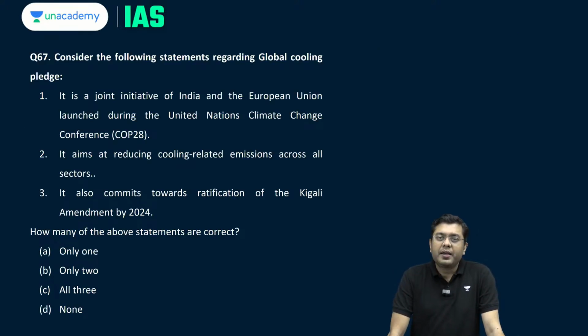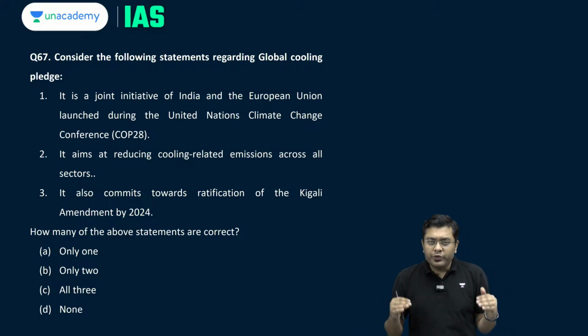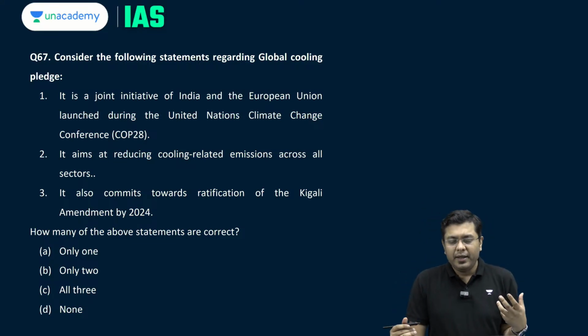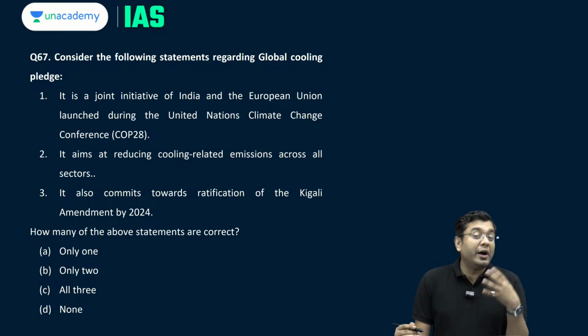Then, consider the following statements regarding Global Cooling Pledge. Global Cooling Pledge is an initiative by UAE launched during the COP28, Conference of Parties 28. So here, it is about reducing the amount of emissions carried out in the cooling sector, because even in the cooling sector you have a lot of emissions.